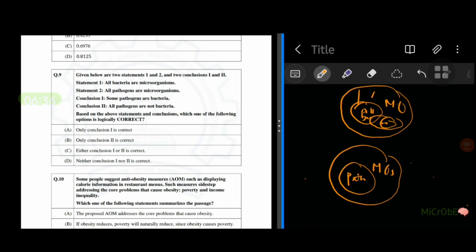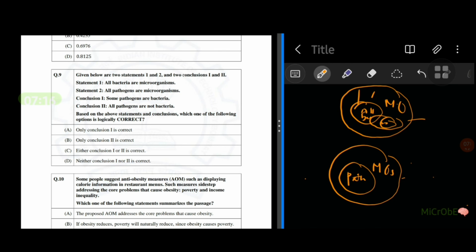And the second conclusion, all pathogens are not bacteria. So considering these two Venn diagrams, all pathogens may be bacteria. All pathogens are not bacteria. We cannot actually say that all pathogens are not bacteria. They may be bacteria, they may not be bacteria. So from the given statements, neither conclusion 1 nor 2 is correct.